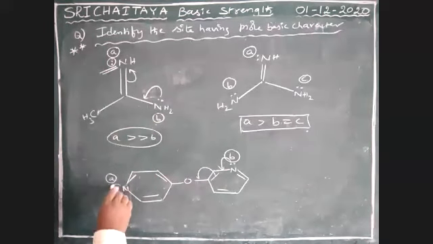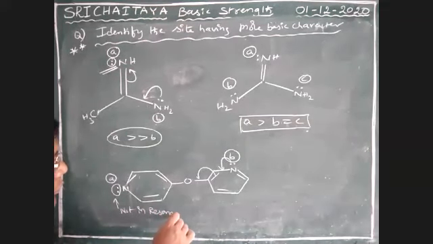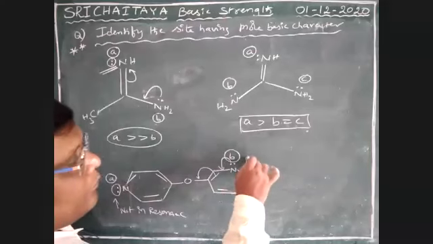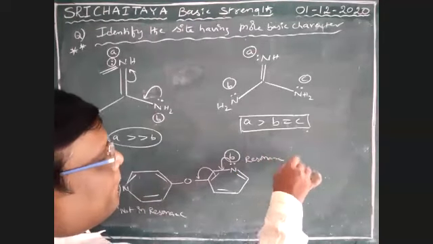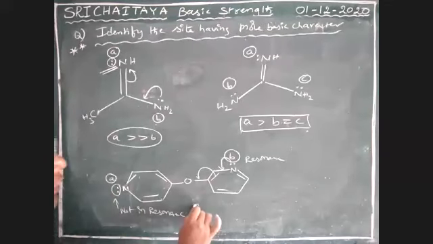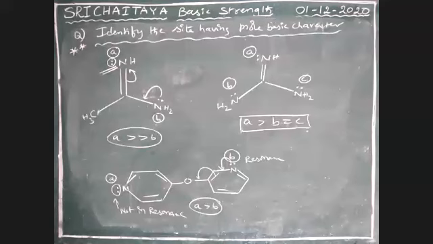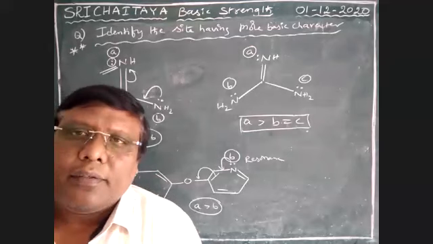But this lone pair is not in resonance. So therefore, this lone pair is not free. This lone pair is free. Therefore, A greater than B is the basic strength. Am I correct? Boys, tell me, am I correct or wrong? Okay, next.